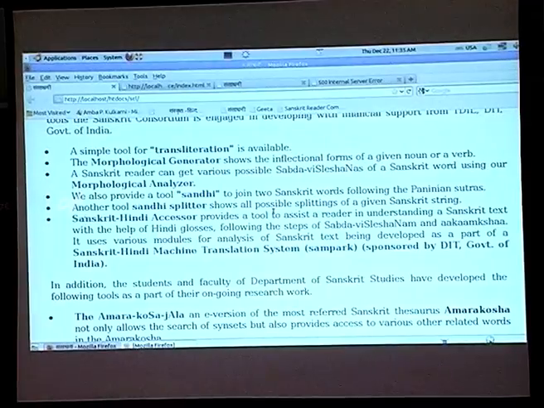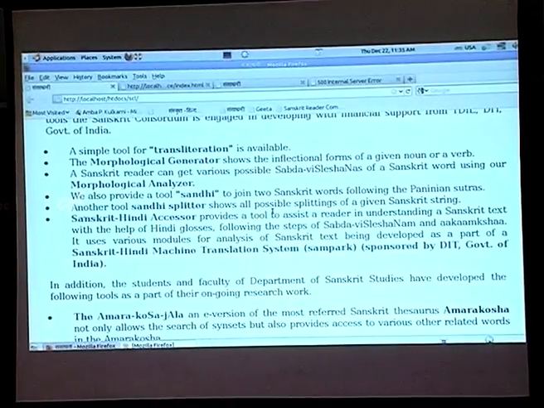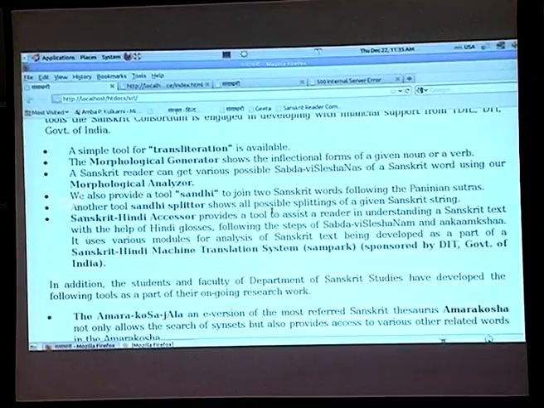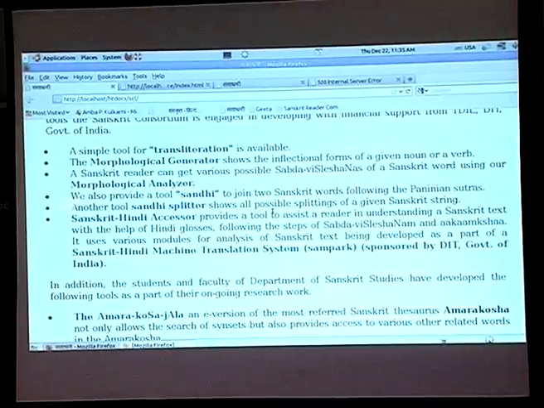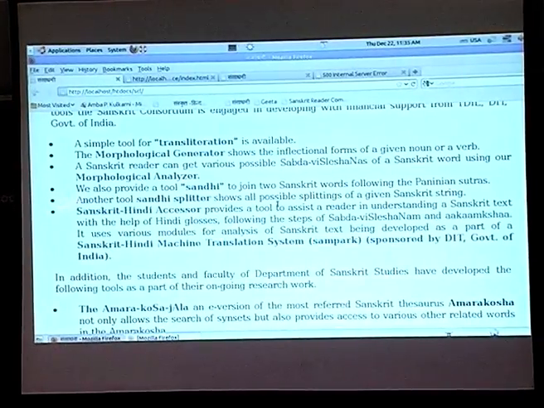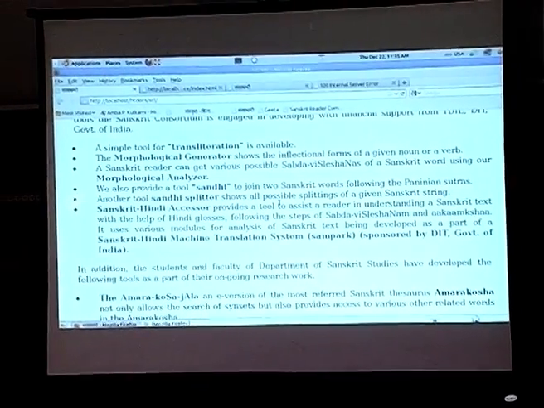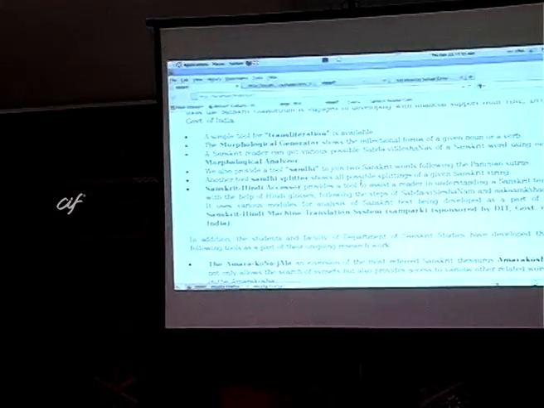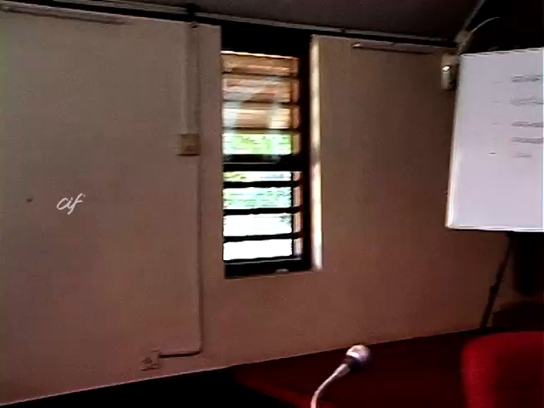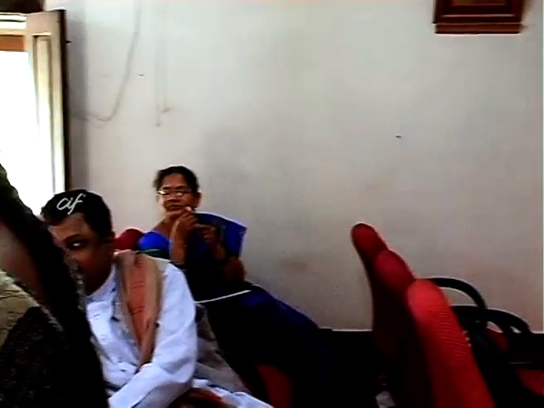One developed here in India, which we call Samsadhani, Samskrita Sadhani tools, tools for understanding Sanskrit words. And there is another set of tools developed by one man, a one man army, Professor Gerard Huet. He will be demonstrating his tools. And after that, we will have the lab sessions where you will be practicing.